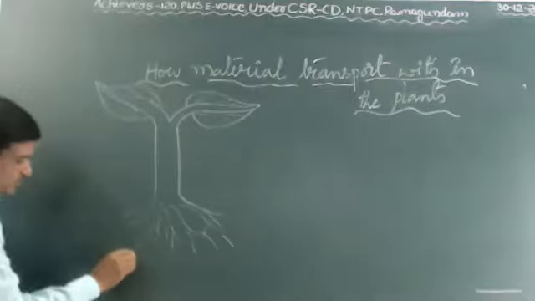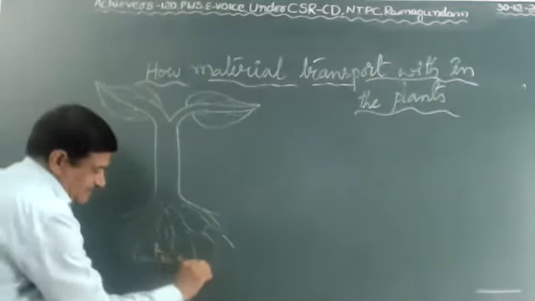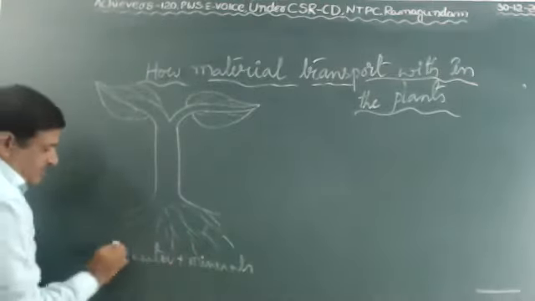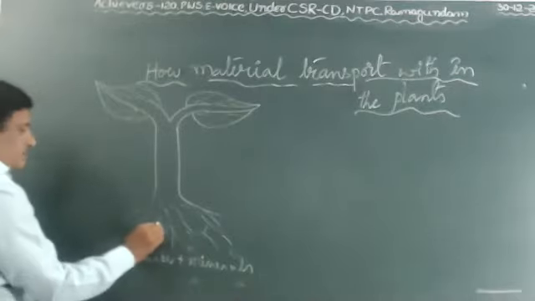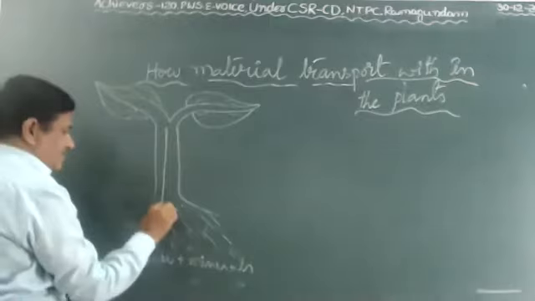Through the roots, plants absorb the water and minerals from the ground, especially through cells called xylem vessels.